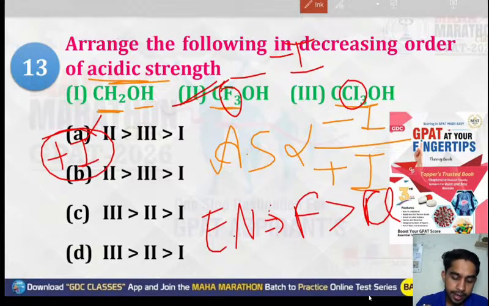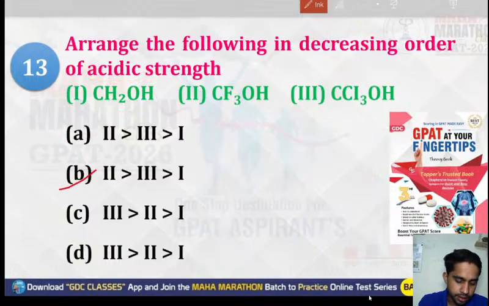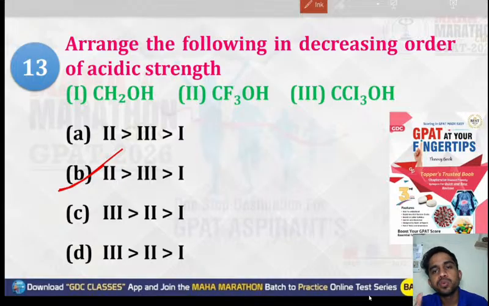So the first is your second, then after that third, then after that the first. So option number B will be the right answer: second, third, and first. Okay, simple concept. Just remember one thing: acidic strength is directly proportional to the minus I group, and it is inversely proportional to the plus I group.